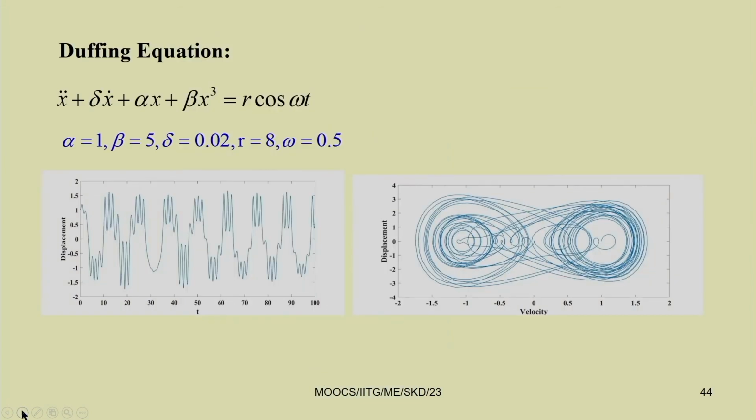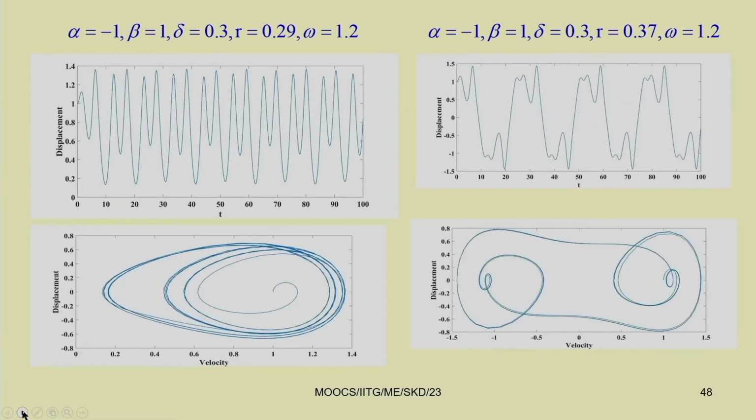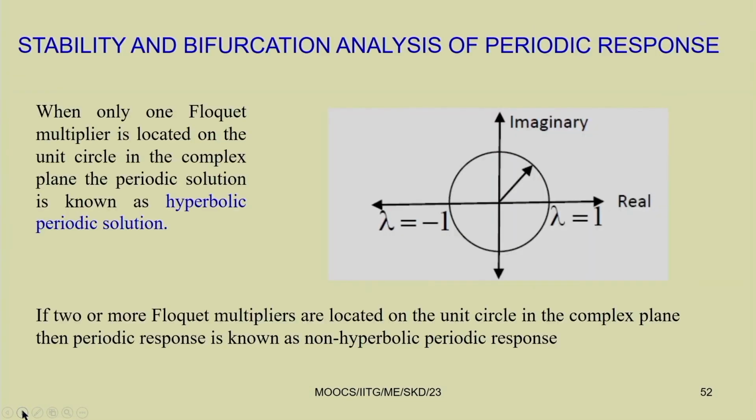You have noted that we have observed this quasi periodic response also, and in the Duffing equation, last class, we studied the periodic and also chaotic responses. So today's class we will particularly be interested to study the stability and bifurcation analysis of periodic response. In the previous class you have seen different types of fixed point, periodic, quasi periodic and chaotic responses also. So, let us study the stability and bifurcation analysis.